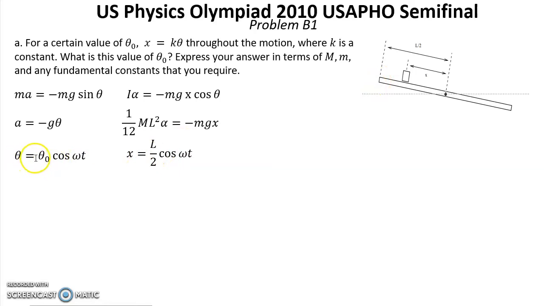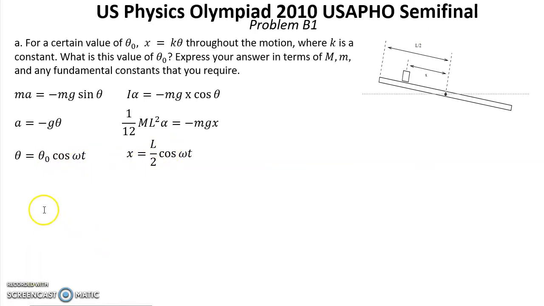It means that θ equals θ0 cosine ωt, and now we can assume that the block starts at its highest position. It means that x equals L/2 cosine ωt, and our plank starts from angle θ0, and the equation will be θ equals θ0 cosine ωt to synchronize our motions.